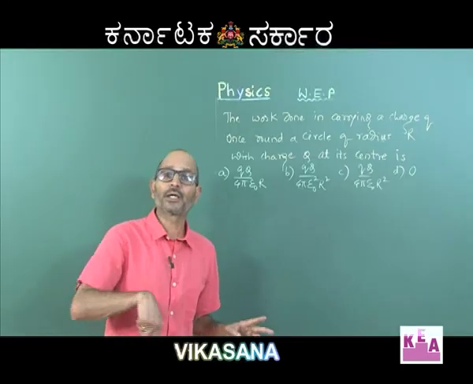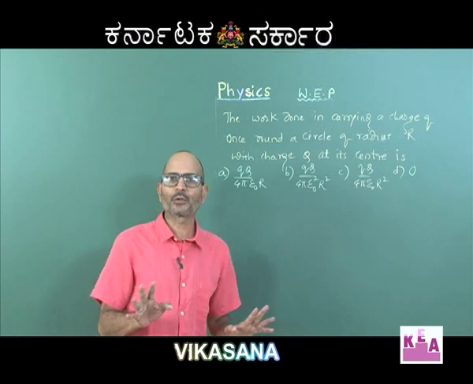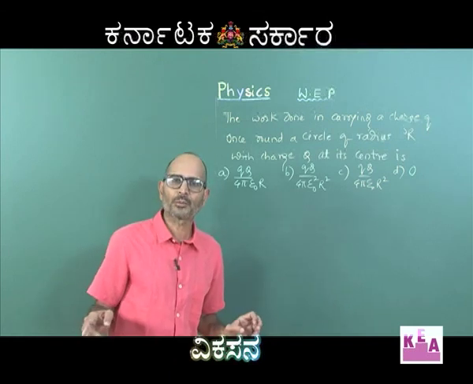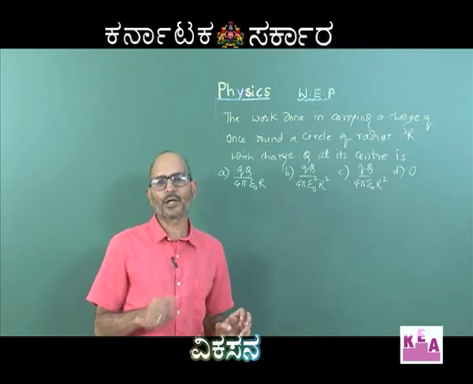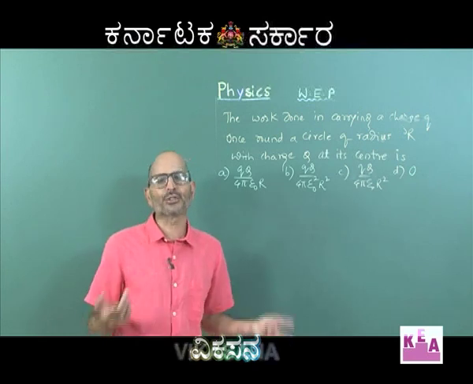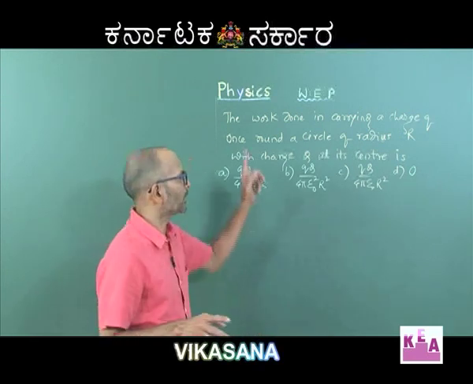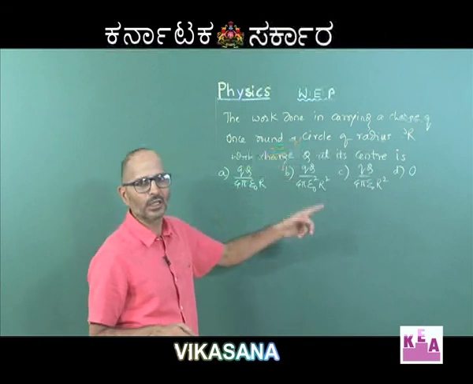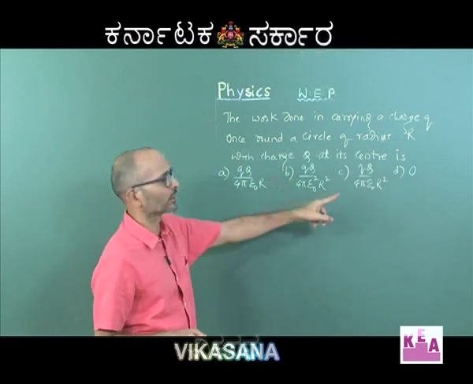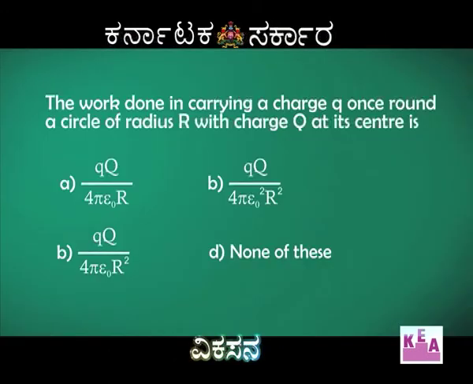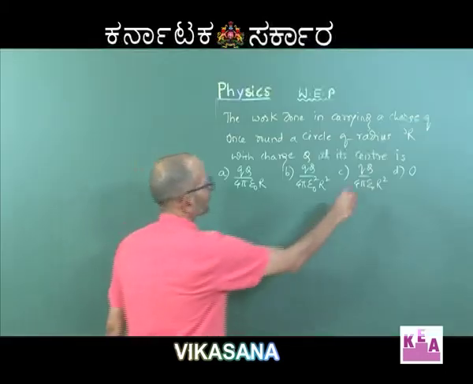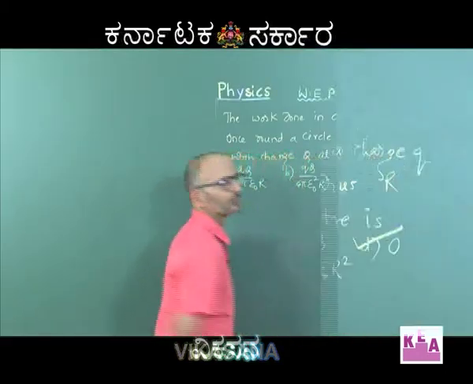So, if you are carrying the charge, then the work done by you is not going to be 0, because you may be always applying the force tangentially and you will be also making the displacement happen tangentially, right. But by the electrostatic force, which is radial, is always going to be 0, and whether you take it once round the circle or only a quarter circle or a part of a circle, work done is going to be 0. So, the answer is D.